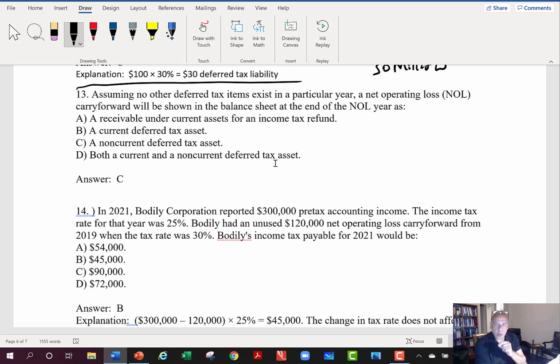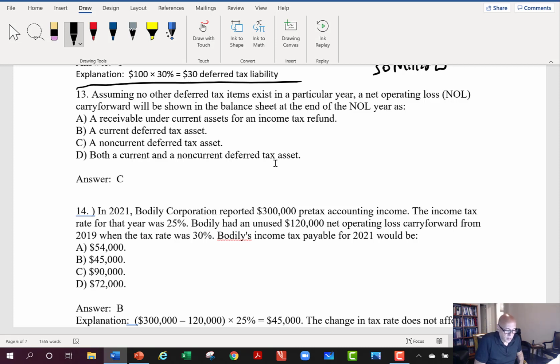But in this class, we will always deal with net operating loss carry forward, okay? So you look at this question here, number 14, and we say in 2021, Bodily Corporation reported $300,000 of pre-tax accounting income.